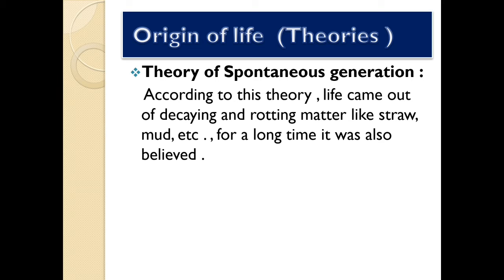So according to spontaneous generation, life came out of decaying, rotting matter, that means you can say garbage, a very dirty thing. So they thought that life originated from that dirty, decaying and rotting matter like straw and mud, and for a long time it was believed. Clear?